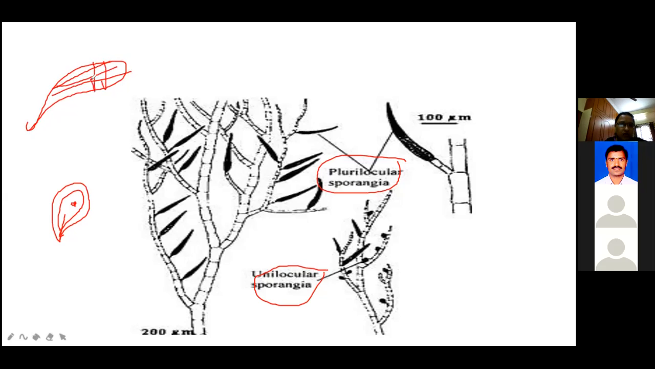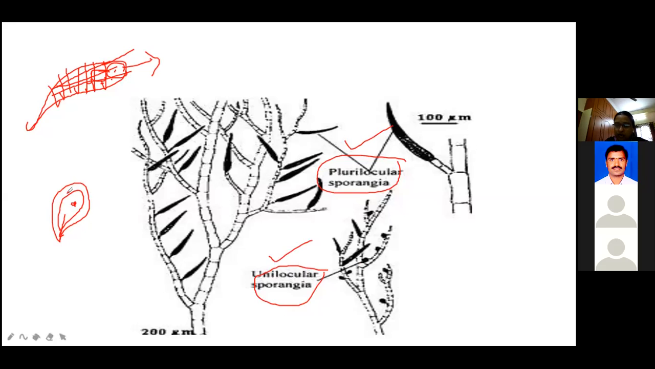See here, a box-like structure is formed. In the middle of this box, one nucleus is formed. This is called plurilocular, and each and every box is like a sporangium. That's why this is called the plurilocular sporangia. Asexual reproduction takes place by means of biflagellate zoospores, which are produced in two kinds of sporangia, girls. What is the first one? Unilocular sporangia, and the second one is plurilocular sporangia. In unilocular, a single nucleus forms, only a single sporangium is produced.